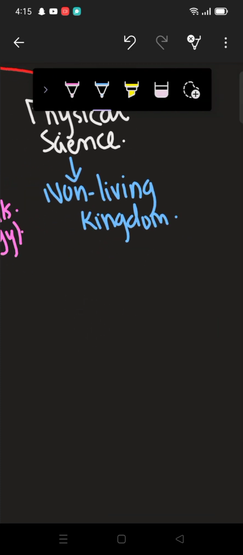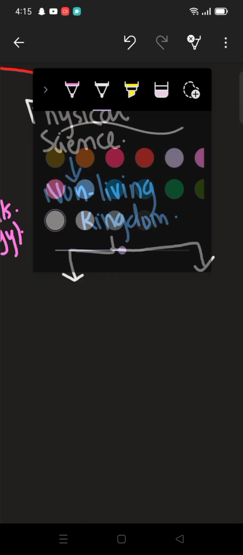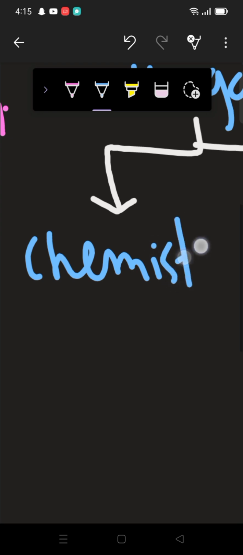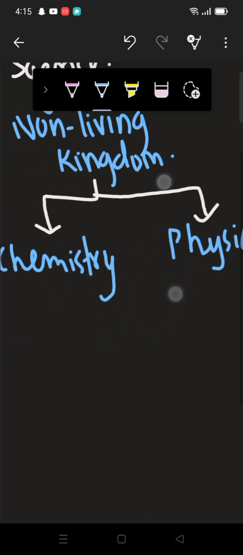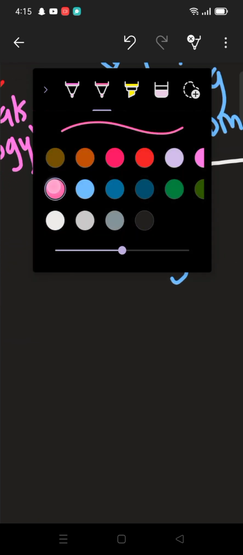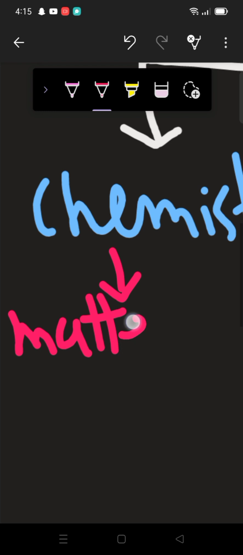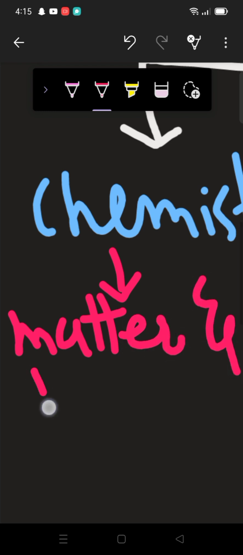So basically it is also categorized into two parts. What are those two parts? Those are chemistry and physics. We know that chemistry is the study of matter and its transformation.